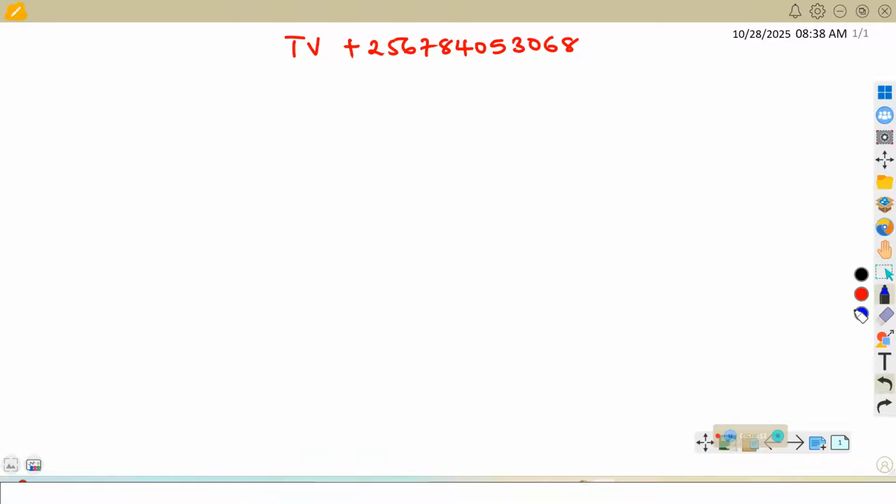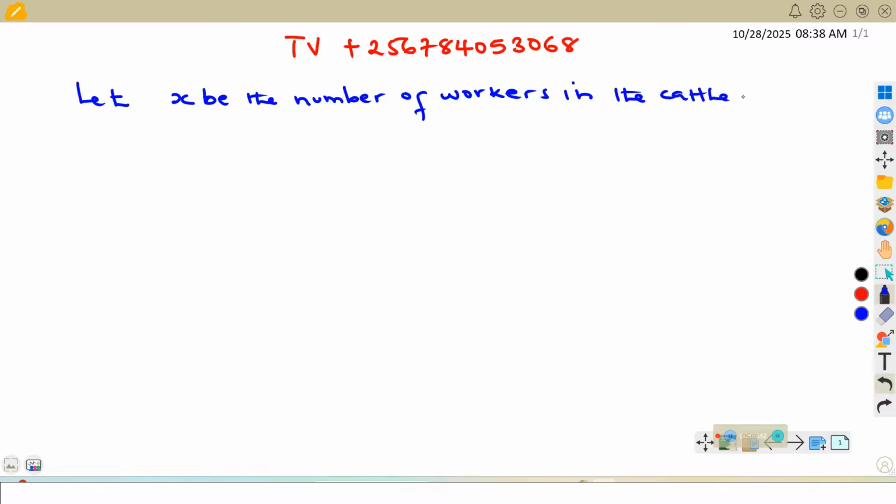So how best shall we do this? Since it involves unknowns, we shall first of all let x be the number of workers in the cattle section.